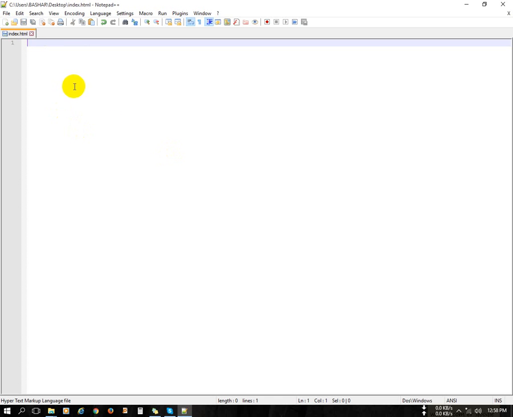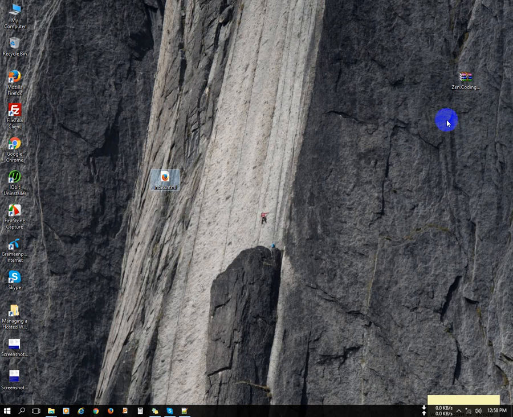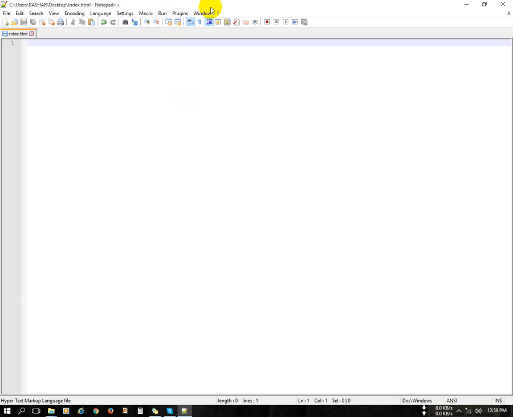If I want to show the full HTML structure and working shortcodes, then we always need Zen Coding. So today I will teach you how to install the Zen Coding plugin in your Notepad++ editor.